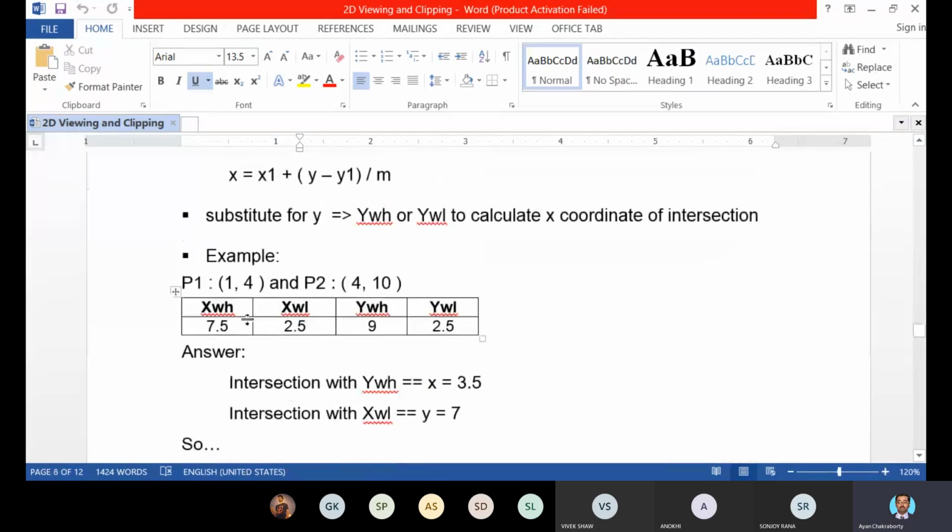Here X is 1 and XWL is 2.5. So X is less than XWL, so we can set the first bit to 1 for P1.